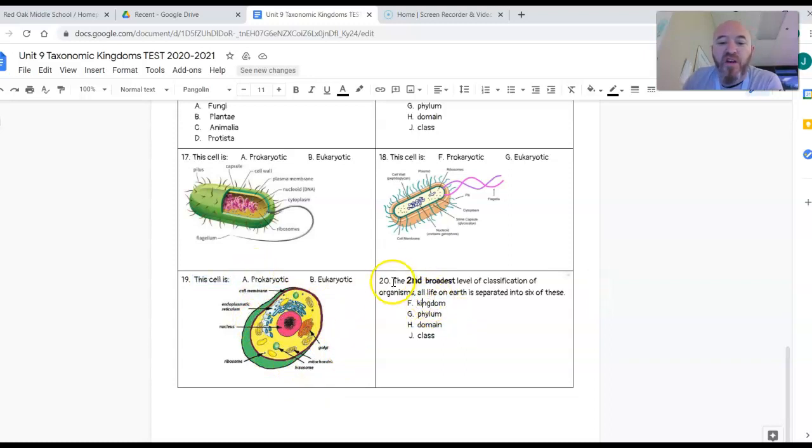Last question, number 20, the second broadest level of classification. So not the broadest, but the second broadest level of classification of organisms is separated into 6 what? Is it kingdom? Is it phylum? Is it domain? Or is it class?